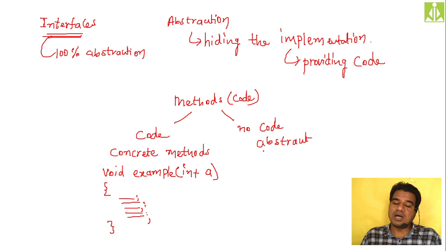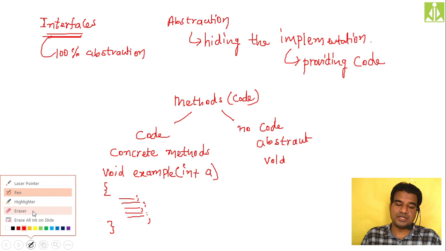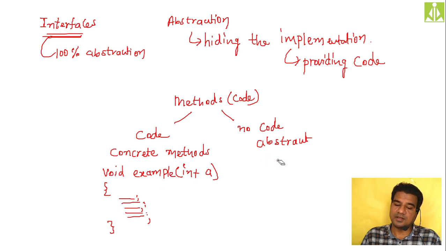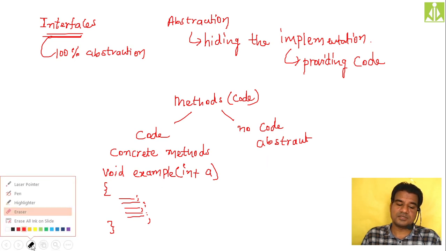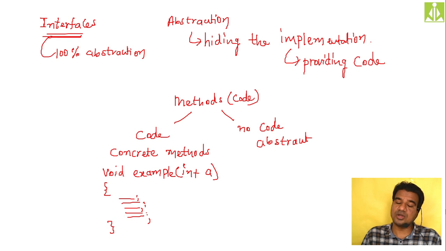Then abstract method. What do you mean by abstract? Abstraction means no code. So simply give the method signature. That's enough. Because we are making this method an abstract method, we need to use the abstract keyword as well. Just because you don't want to give any implementation, you need to make the method an abstract method.